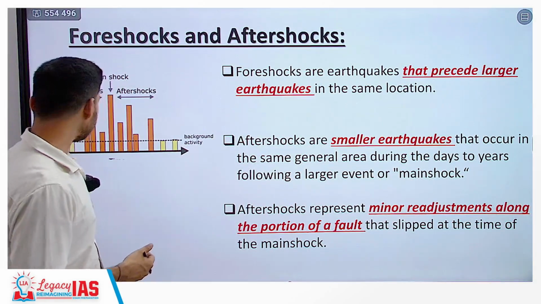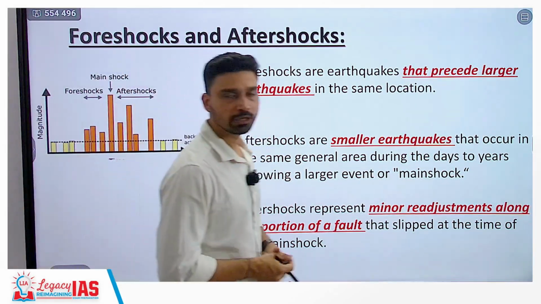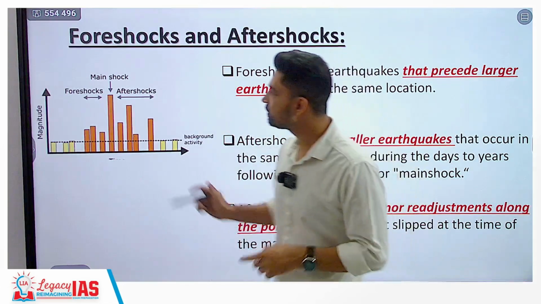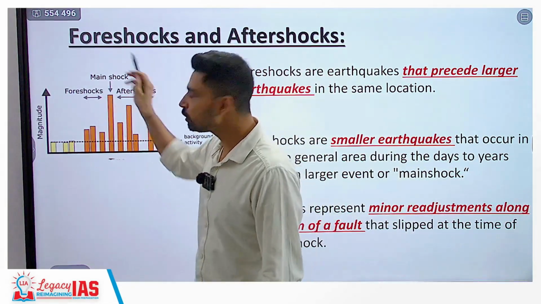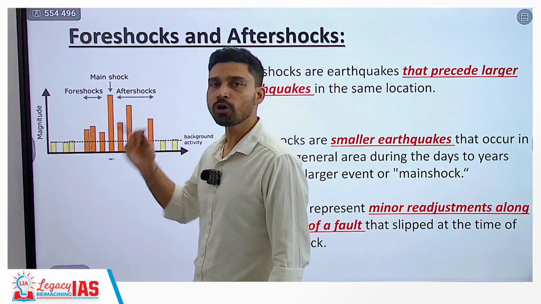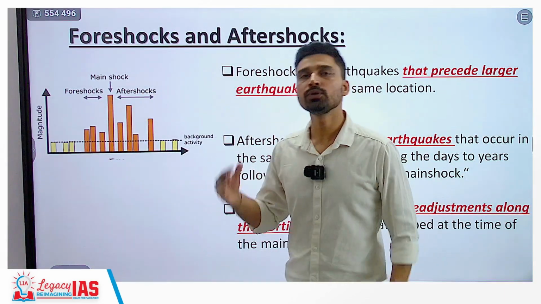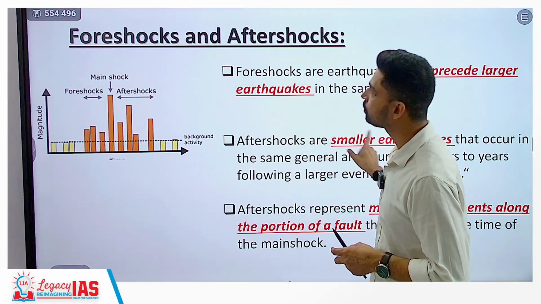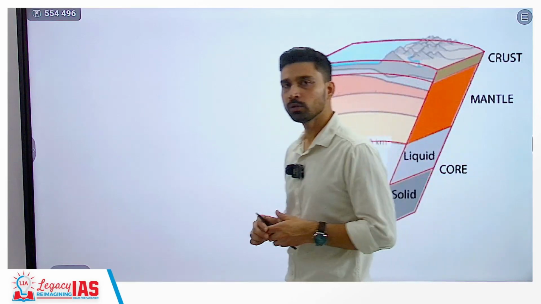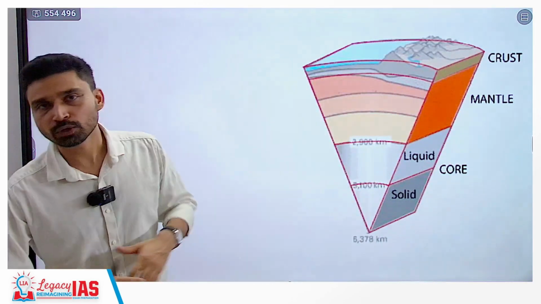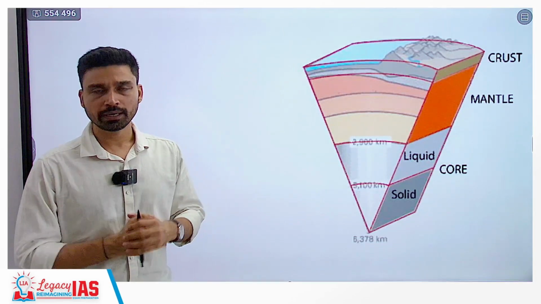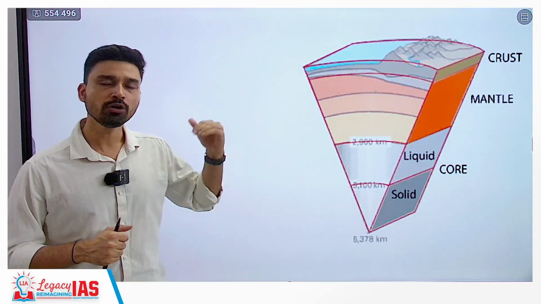So basically we can say, if you look at the chronological order in which we experience an earthquake, it is the foreshock before the earthquake, the main shock related to the main disturbance in the rocks, and the aftershock related to the minor adjustment in the rock system below the earth's surface. Now the question that might come into your mind is why we experience earthquakes and why we have disturbances on or below the earth's surface.